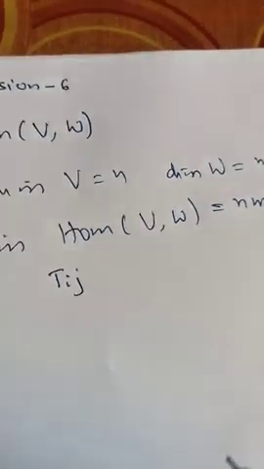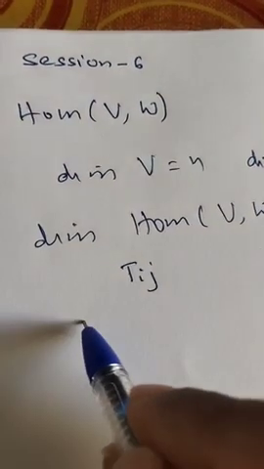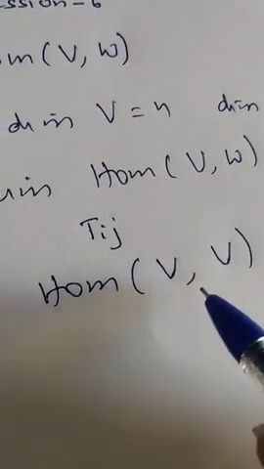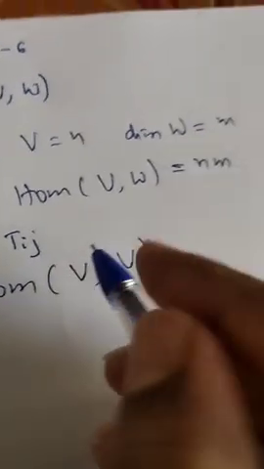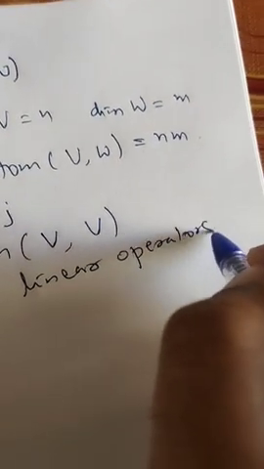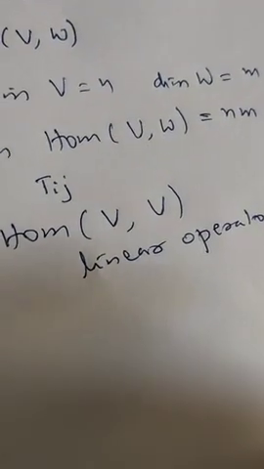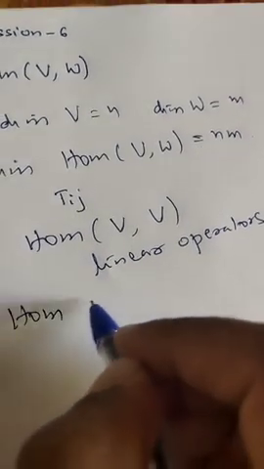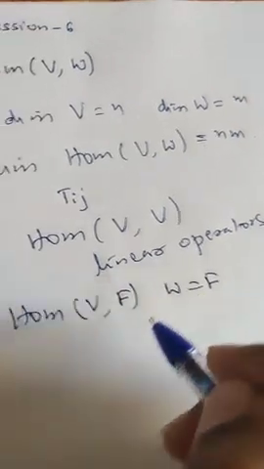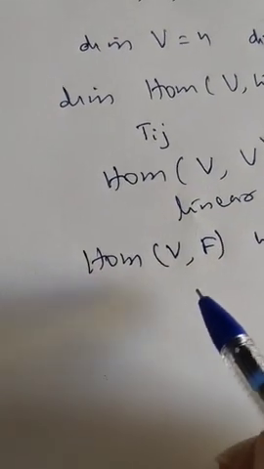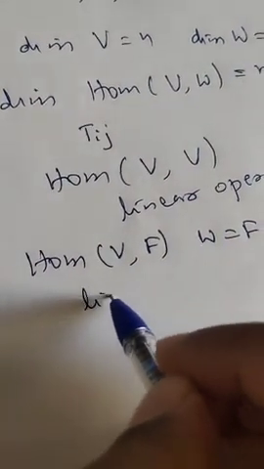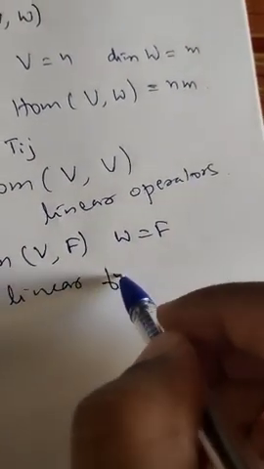And also I have defined what is meant by Hom(V,V), meaning homomorphisms from V into V. Such homomorphisms are known as linear operators. Linear operators we study in detail in linear transformation. And also Hom(V,F): if W is equal to F, then it is the set of all homomorphisms from V to F. Such homomorphisms are known as linear functionals.